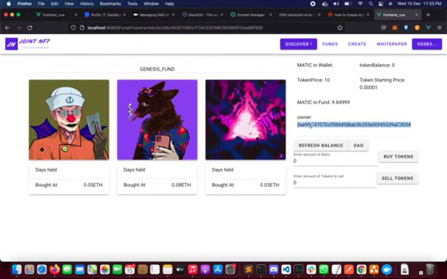This is the owner's address. As an investor, currently we are an investor and we are looking at this page. We'll be able to only buy tokens, that is by depositing Matic, or sell the tokens back to get Matic out of it. Let us look at how it looks for a fund manager.